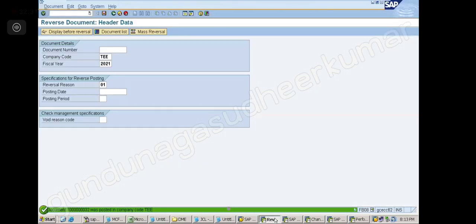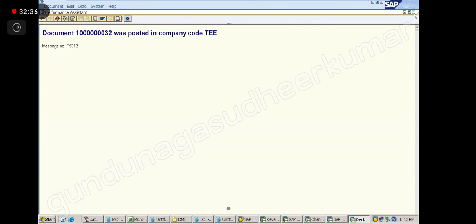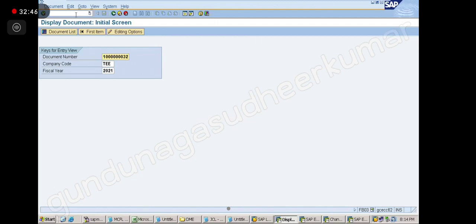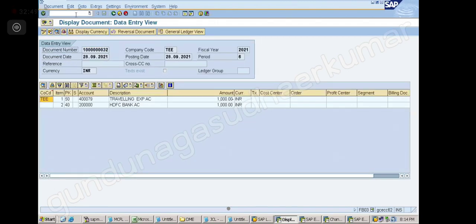Now in 10032, what will be in this reversal document? The bank account is debited and the traveling account is credited. Let us see. /n FB02, enter. Is it correct or is it wrong? Correct. 40 is there. So bank is debited, traveling is credited. Understood? Yes, sir.